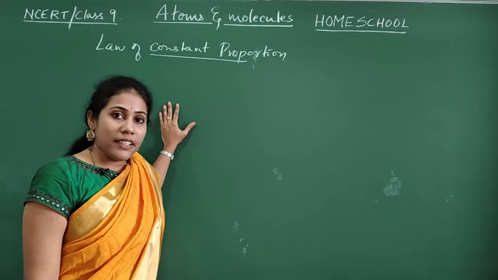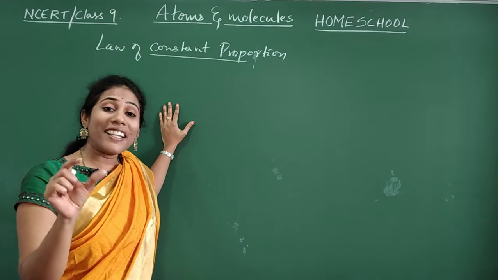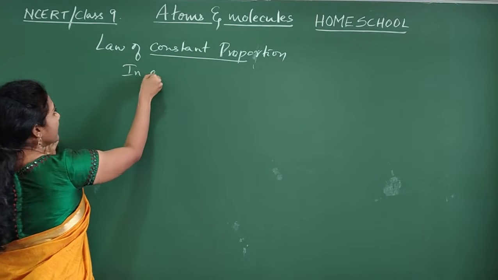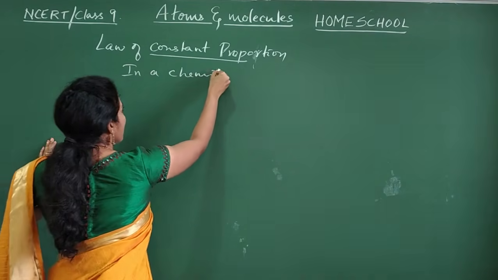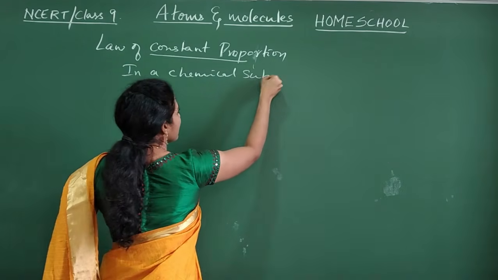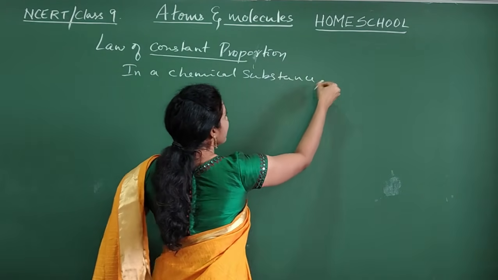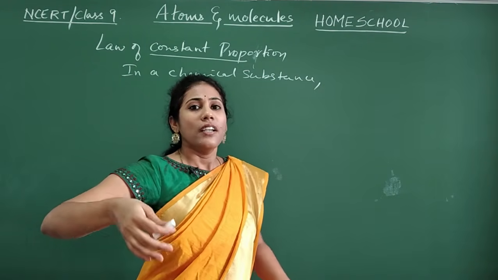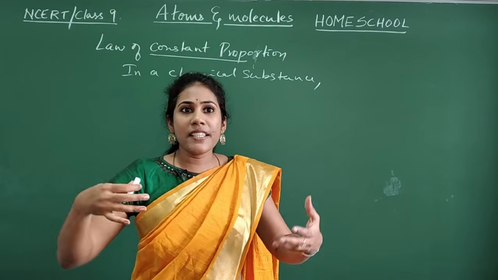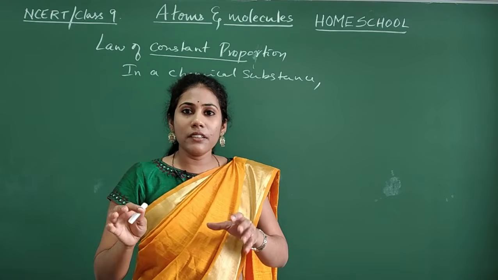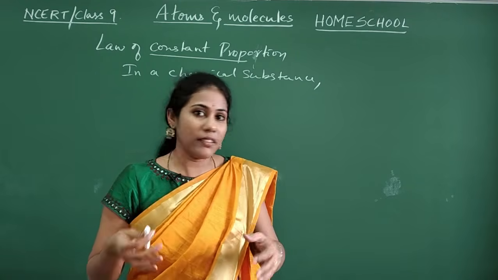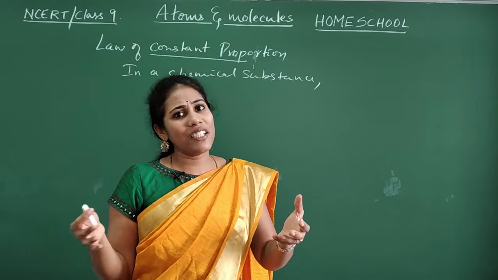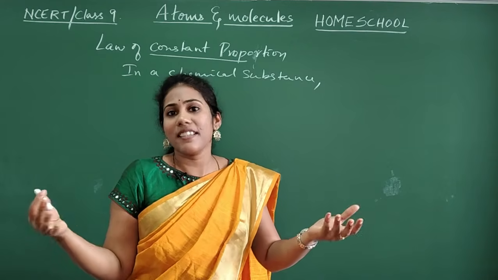It defines that in a chemical substance, elements or atoms... here atoms are nothing but elements, because whenever we say two substances are combining, say calcium combines with oxygen, calcium can be considered as a single atom, or calcium can also be considered as a single element.